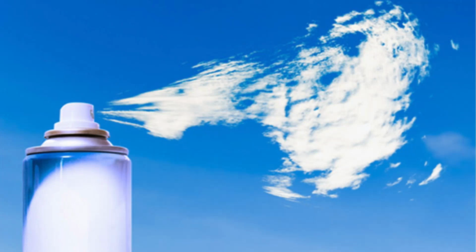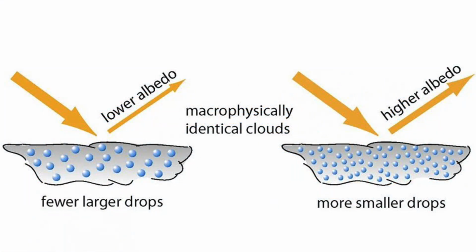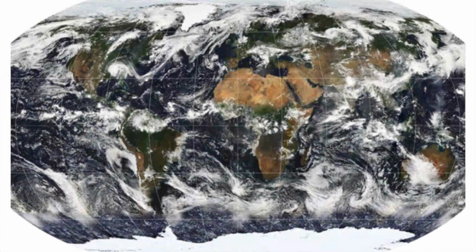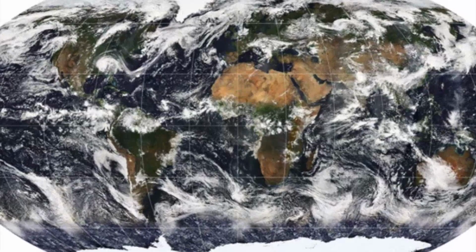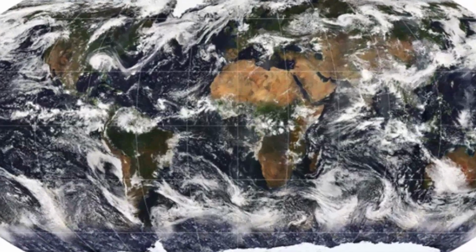They can reflect radiation directly, but also interact with clouds to make their droplets smaller and make the clouds denser overall. This is called the Twomey effect and makes clouds more reflective, increasing the cloud's albedo. Clouds already play a large role as they can have high albedos and cover a lot of the Earth, about 2/3 at any given time.